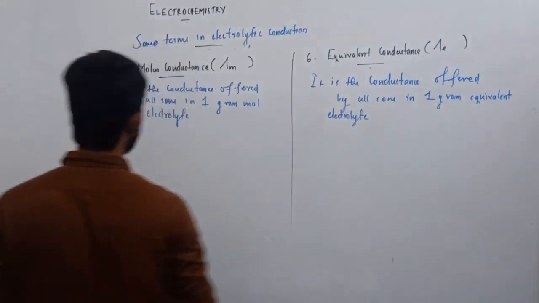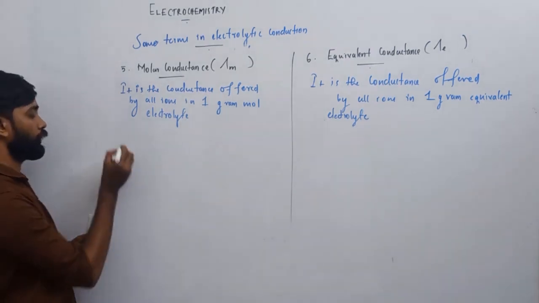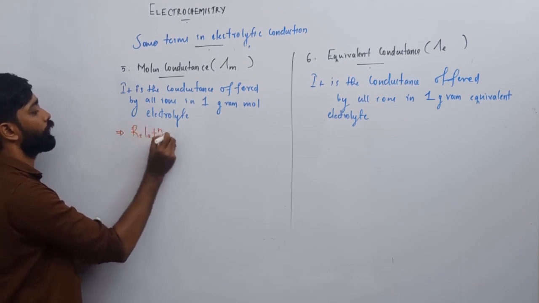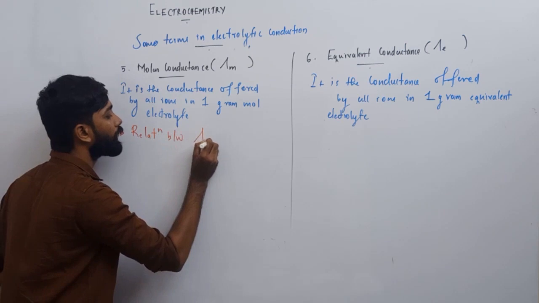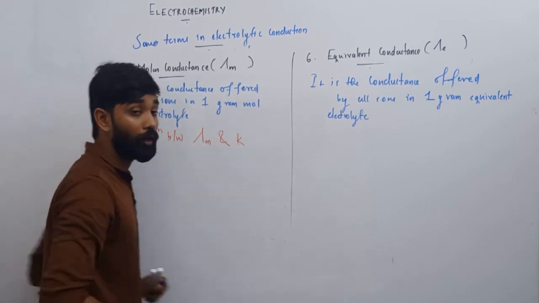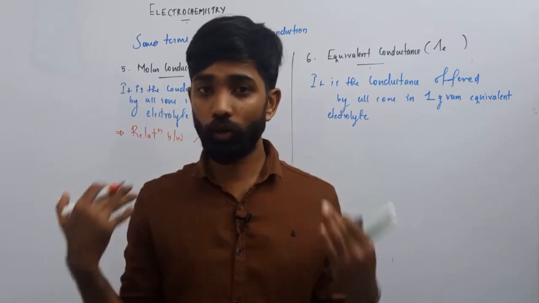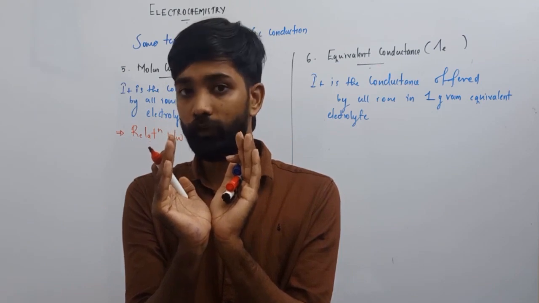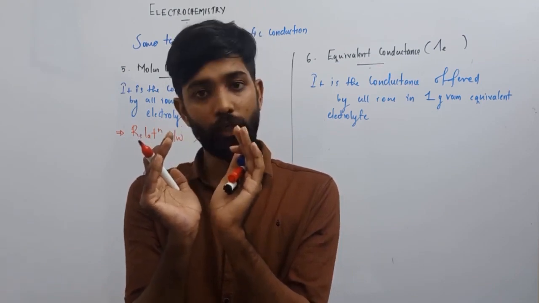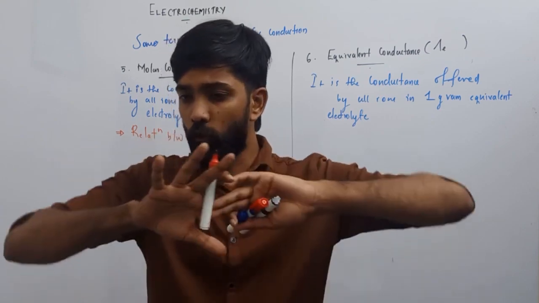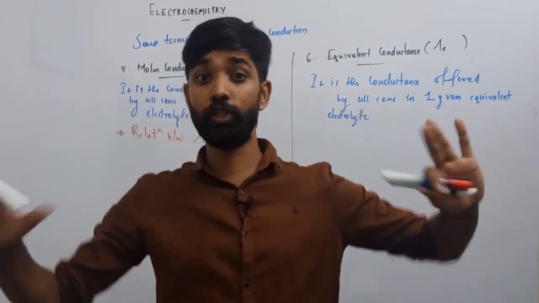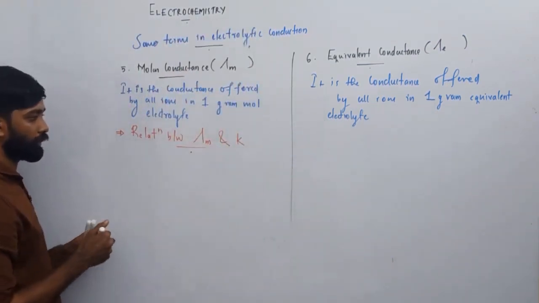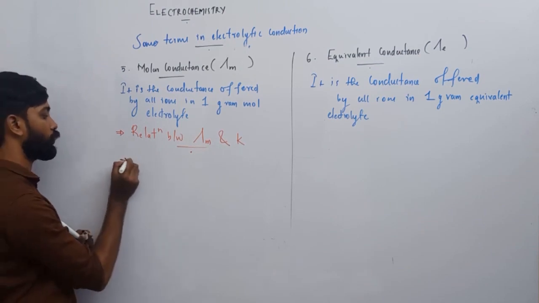Okay, listen here. Let me define the relation between molar conductance and specific conductance kappa. What do you mean by specific conductance? Kappa is already defined. It is the conductance of 1 centimeter cube volume of electrolyte. But molar conductance means the conductivity of all ions in 1 mole electrolyte. So there is a relation between lambda m and kappa, and it is very easy.